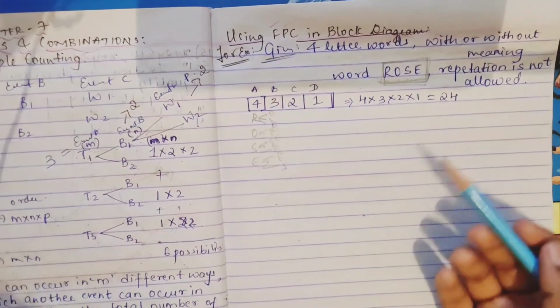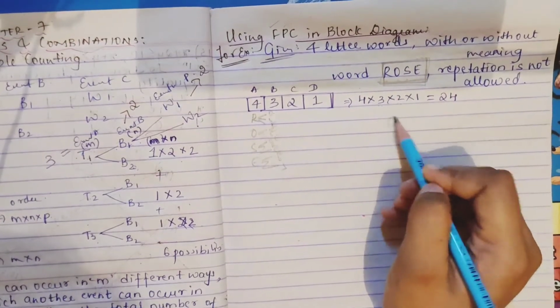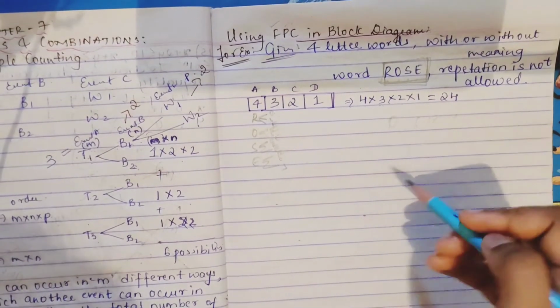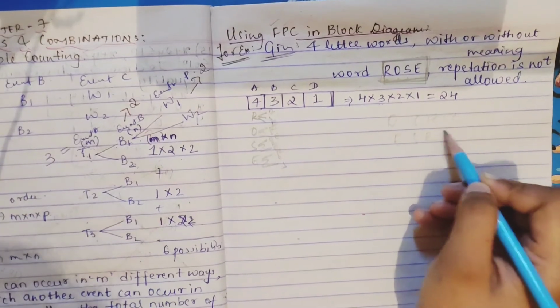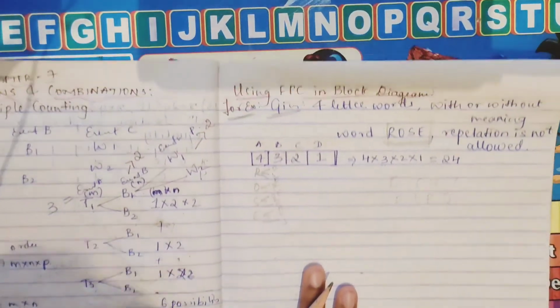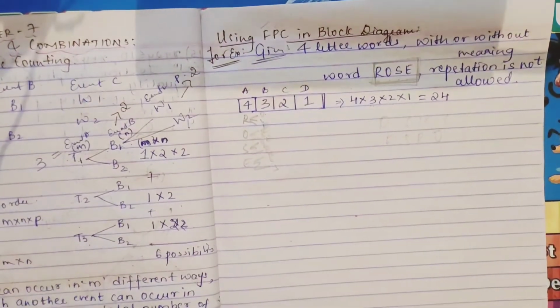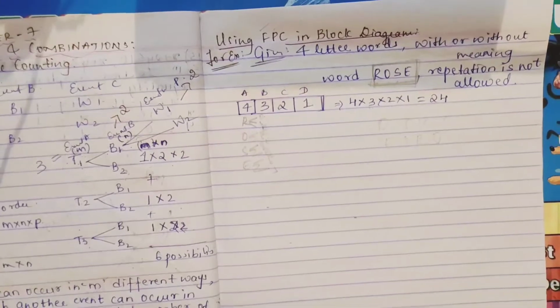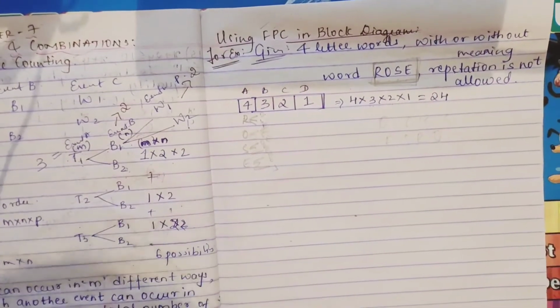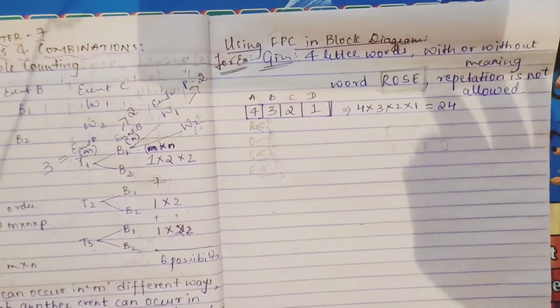You had to rearrange it, you had to do arrangement, sometimes OSRE or sometimes ESRO, like this. So this was pure permutation. Just go through it like this and you will understand. It is very easy, you just have to understand it. I hope this much is clear for you.